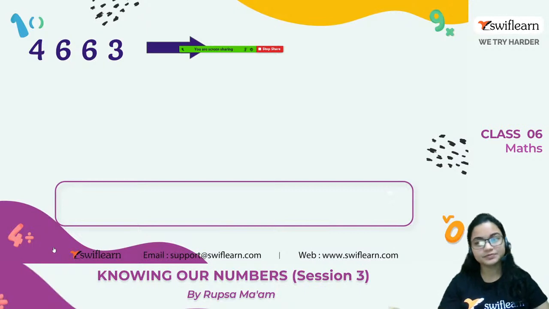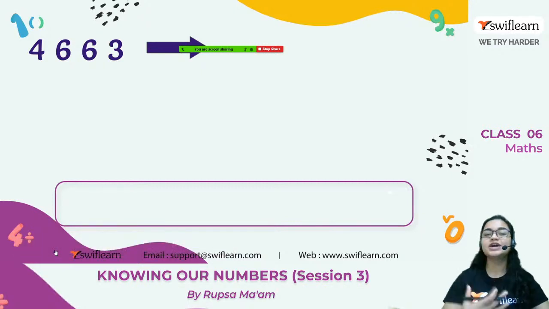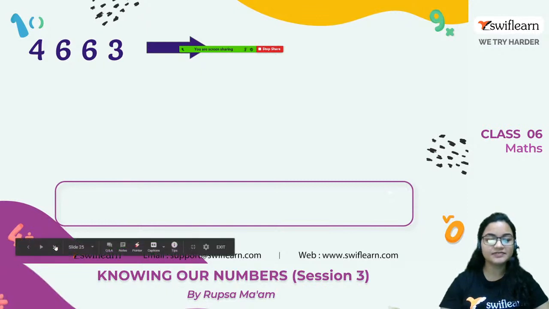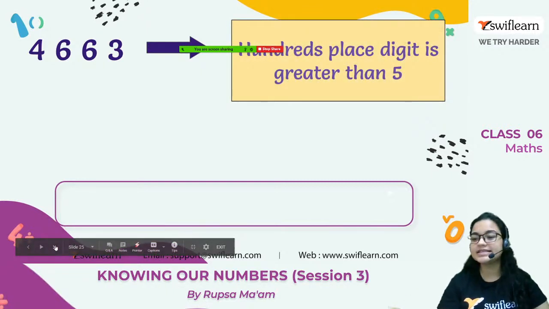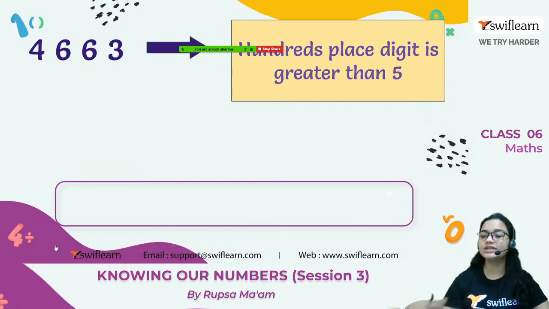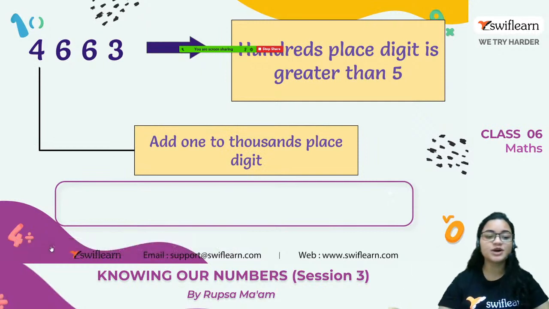4663. Right? Now what we have to check here? We have to check the hundreds place because we have to round off to the nearest thousand. Fine. So the hundreds place digit is greater than 5. Obviously 6 is greater than 5. We know this. So we have to add 1 to the thousands place digit.